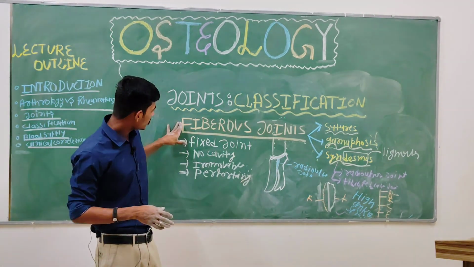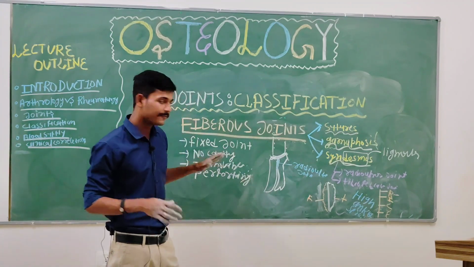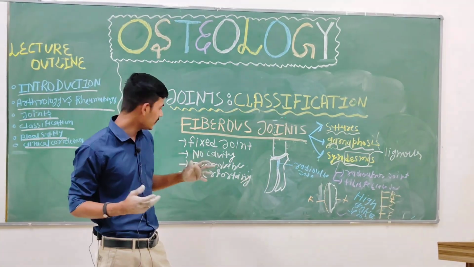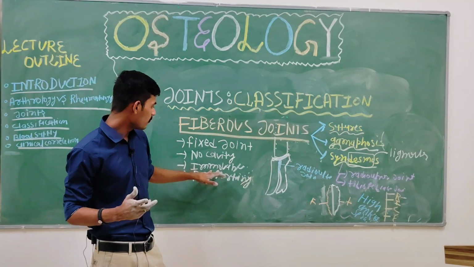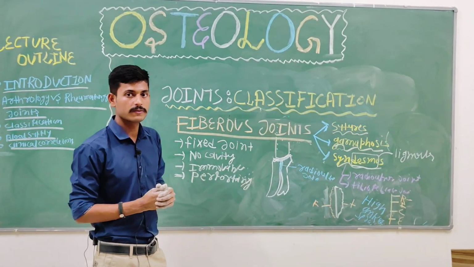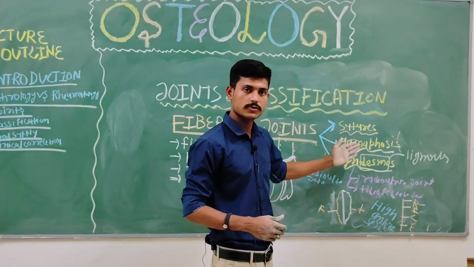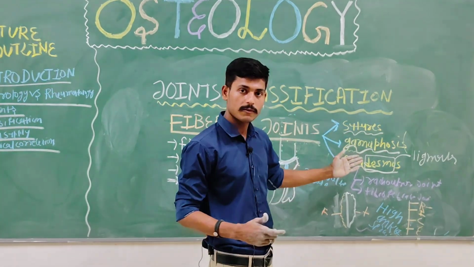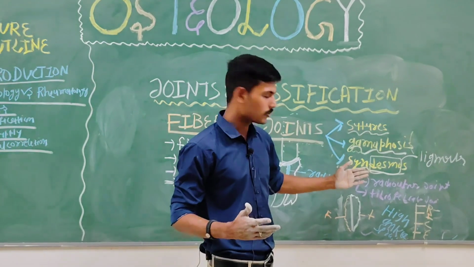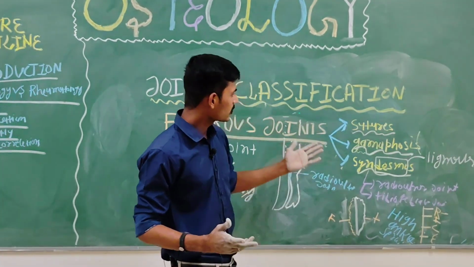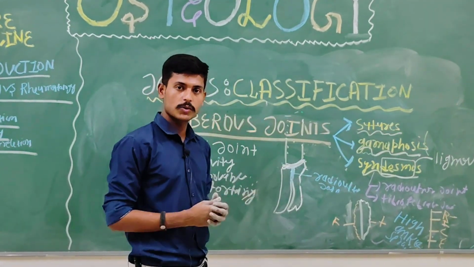We discussed the fibrous joint: it is a fixed joint, basically with no cavity, immovable, and has a perforating branch of blood supply. Fibrous joints are of three types: the suture, the gomphosis, and the syndesmosis. Sutures have their own story.